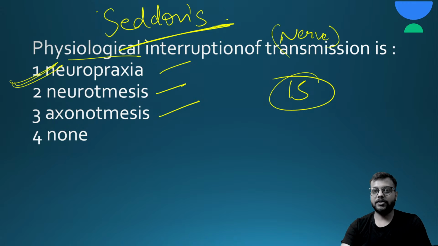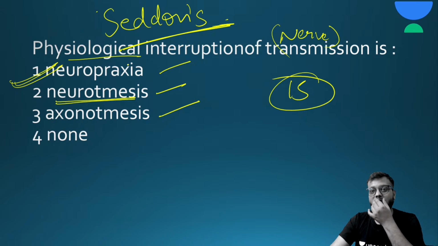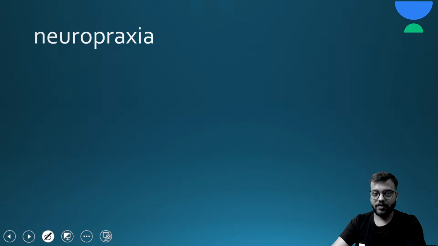Next is axonotmesis, where there is a cut or injury to the axons but the main neural tube is intact. So here also there is spontaneous recovery, but it is very delayed, and in most cases it is not 100%. Now the most severe is neurotmesis, where there is a cut or injury in the neural tube itself. So spontaneous recovery is completely absent. Only surgery can be done, and the prognosis is very poor.